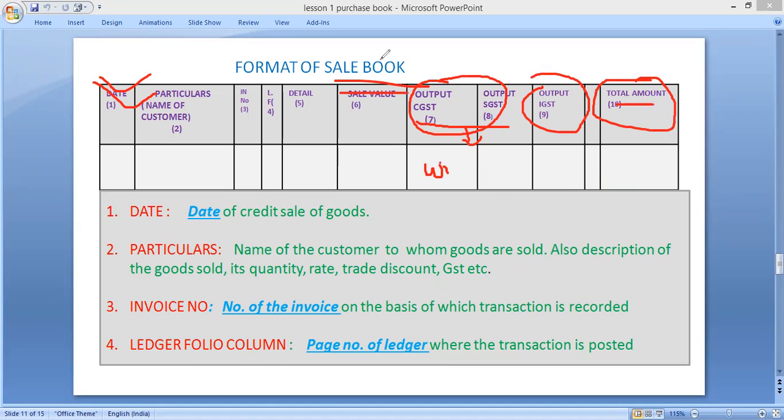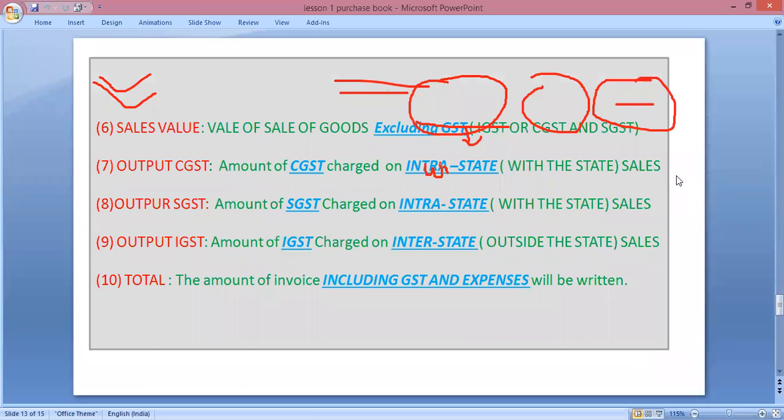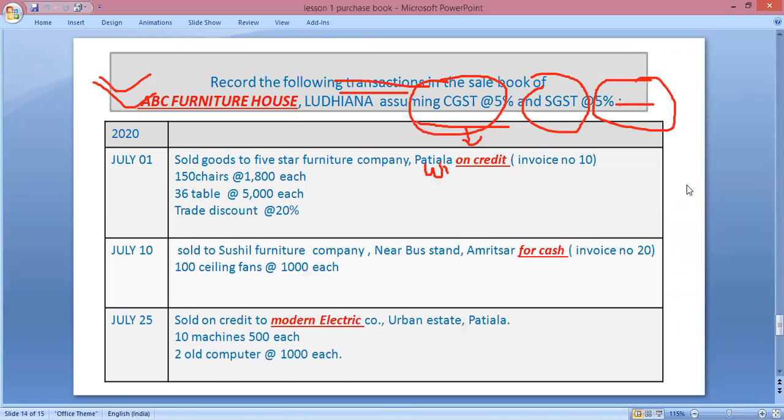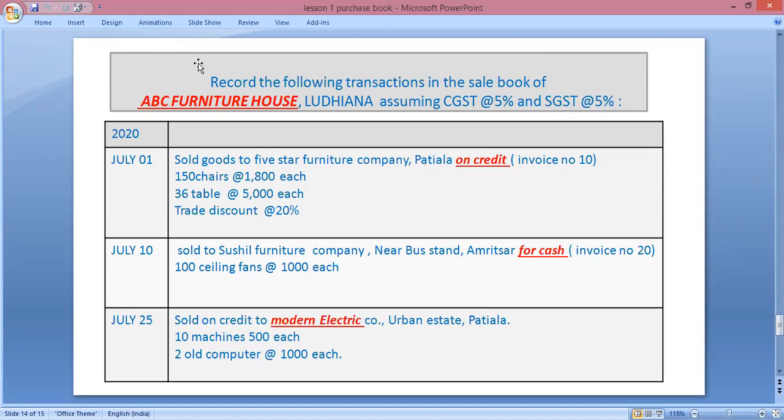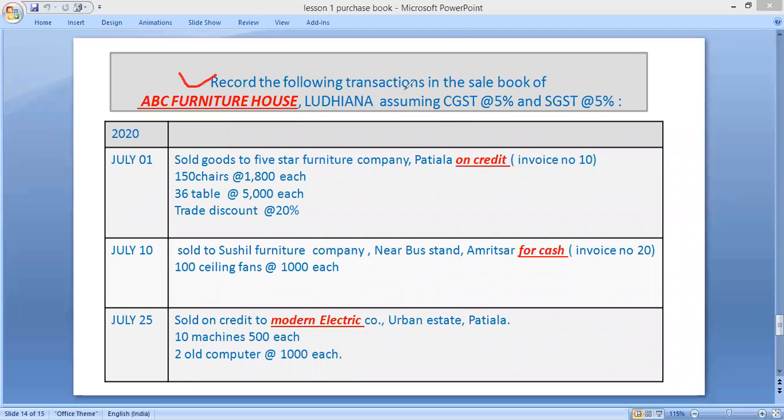Now we will do one practical question. Then it will be more clear how to prepare a sale book. Now, there is one example given. Record the following transactions in the sale book. You have to prepare the sale book of ABC Furniture House, Ludhiana. The CGST and SGST rates are given as 5% and 5%.